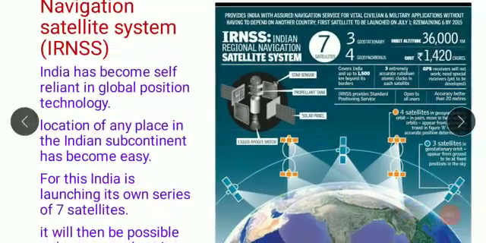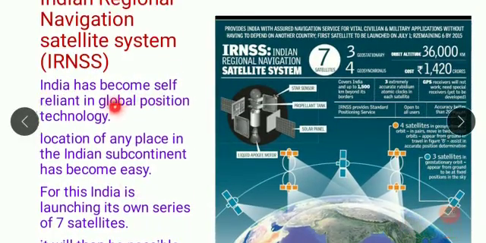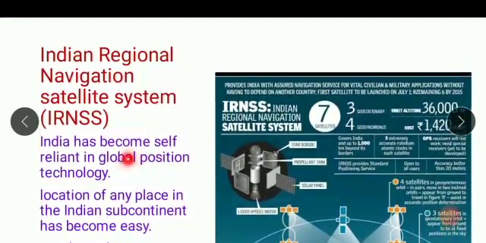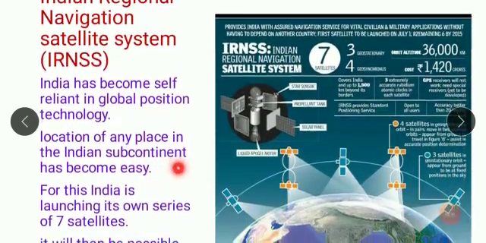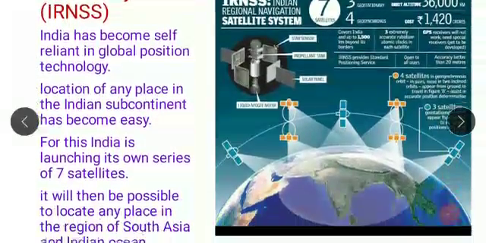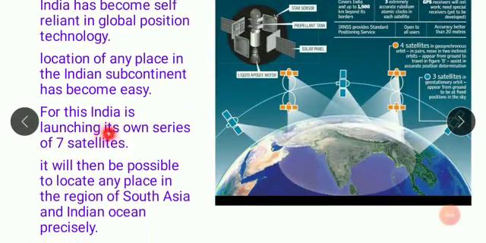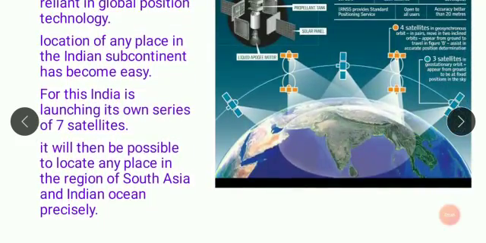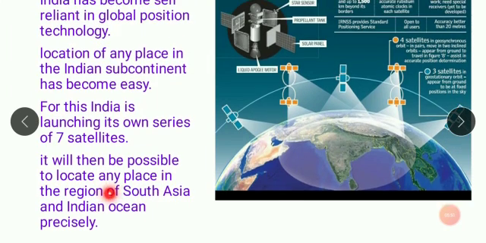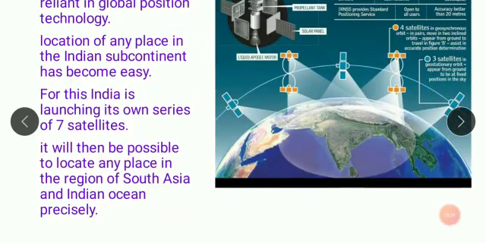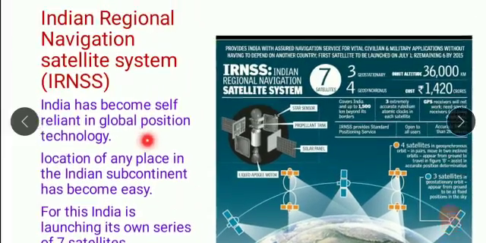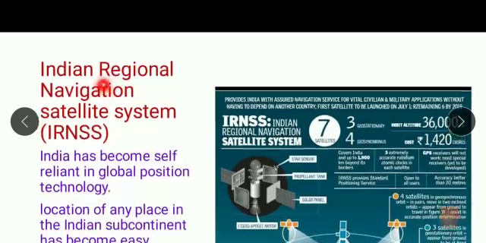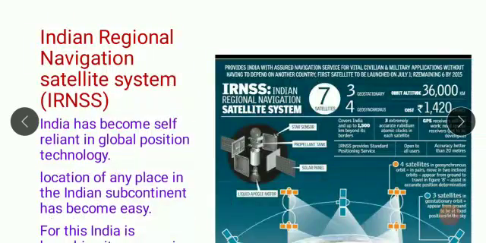Let's study all these points again in detail. India has become what, children? Self-reliant, self-sufficient in global positioning technology. So location of any place in the Indian subcontinent has become very easy. For this, India is launching its own series, its own 7 satellites. So it will then be very easy for us to locate any place in the region of South Asia and Indian Ocean precisely. So basically in this Indian subcontinent, to locate any place will become very easy with the help of Indian Regional Navigation Satellite System, that is IRNSS.